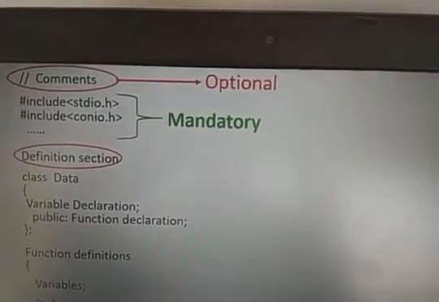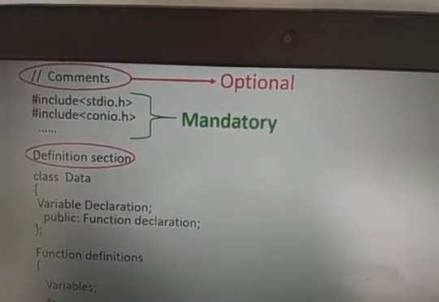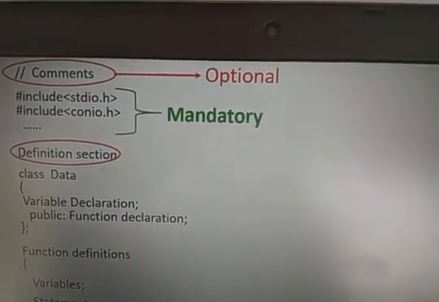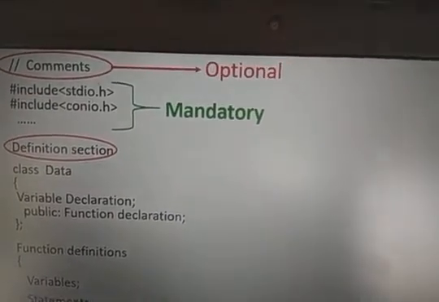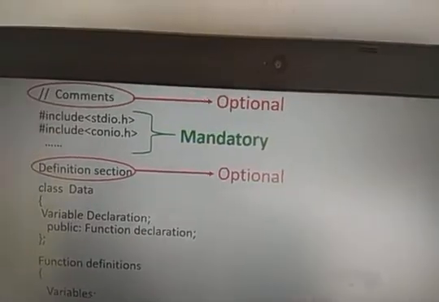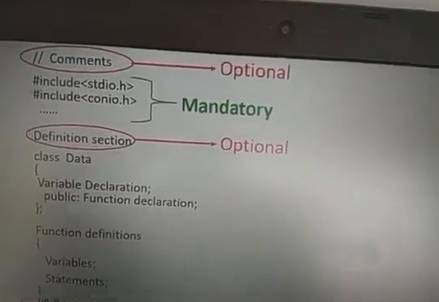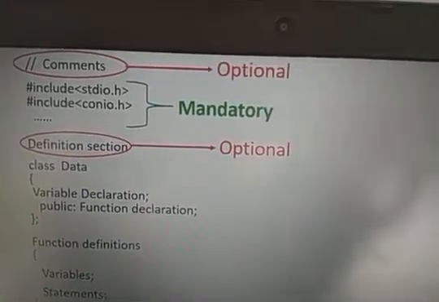Next one, the definition section. The definition section is also optional. If you want to define any variable or any macro, we can go for the definition section. Otherwise, it is optional. Then class. This class declaration is not mandatory.